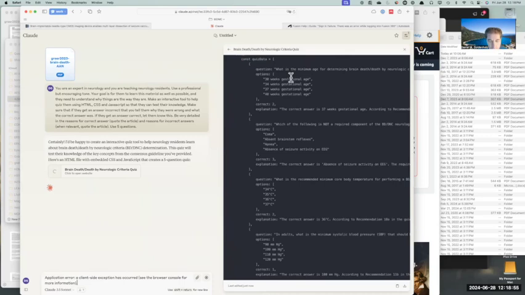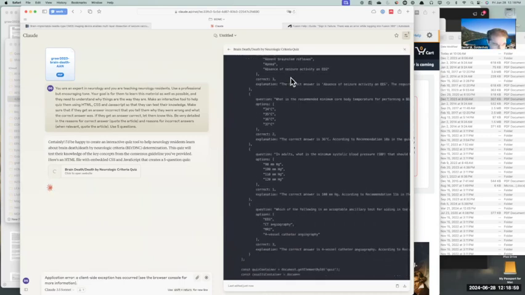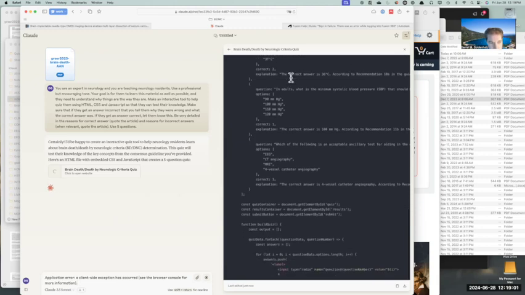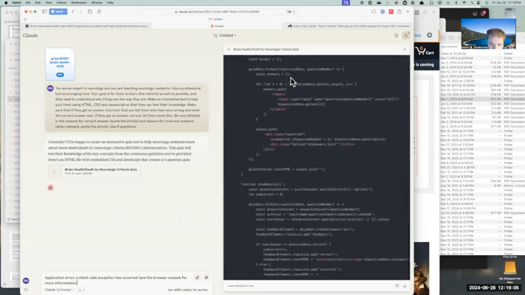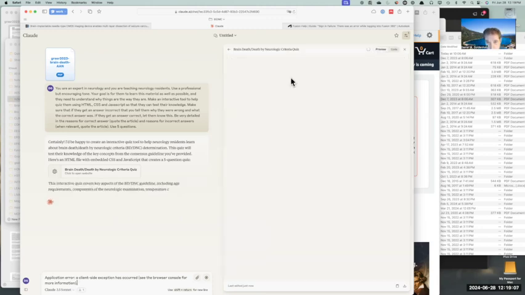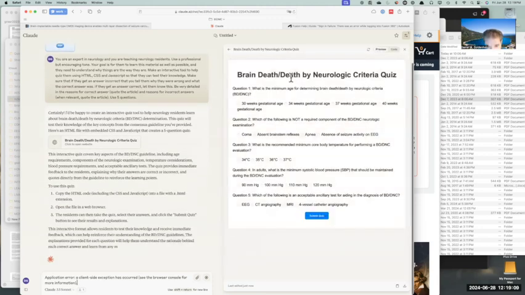So while I'm speaking, it's building the quiz and the software to run the quiz, which means that it already understood the article within a few seconds. So you don't need to read all of this computer code because now the quiz is running. And so I have my 5 questions right here, and we're going to see what happens.